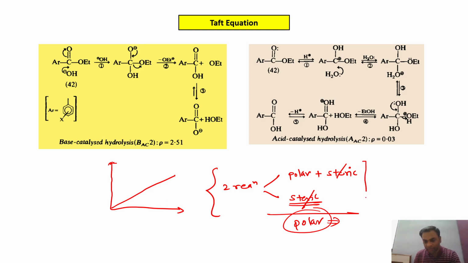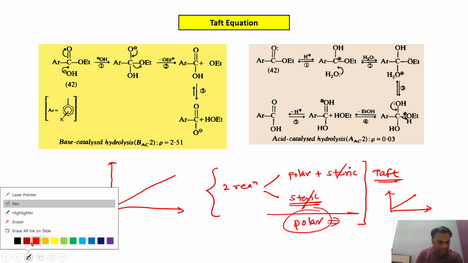So in this way, by giving such an equation, Taft showed the straight line relationship in the case of aliphatic esters also. These two reactions are shown over here.